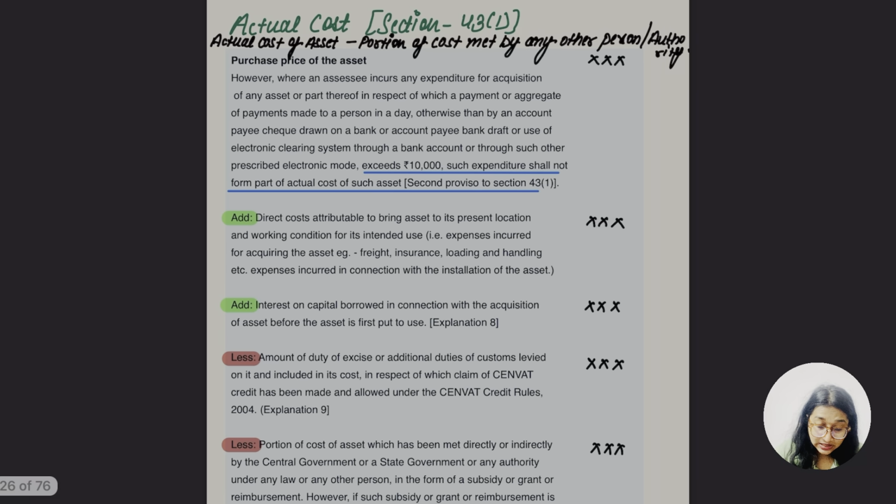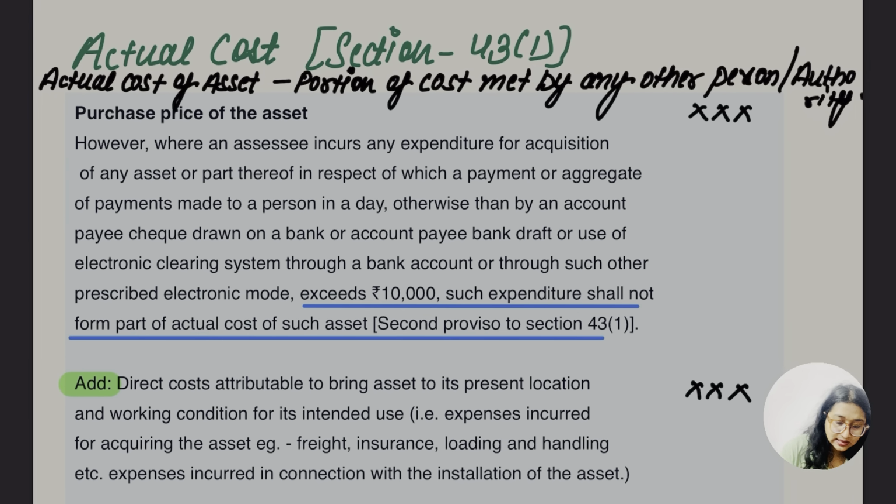So now let's go for the actual cost guys, as per section 43 subsection 1. Here actual cost of asset, portion of cost met by any other person or authority is going to be computed, ठीक है.